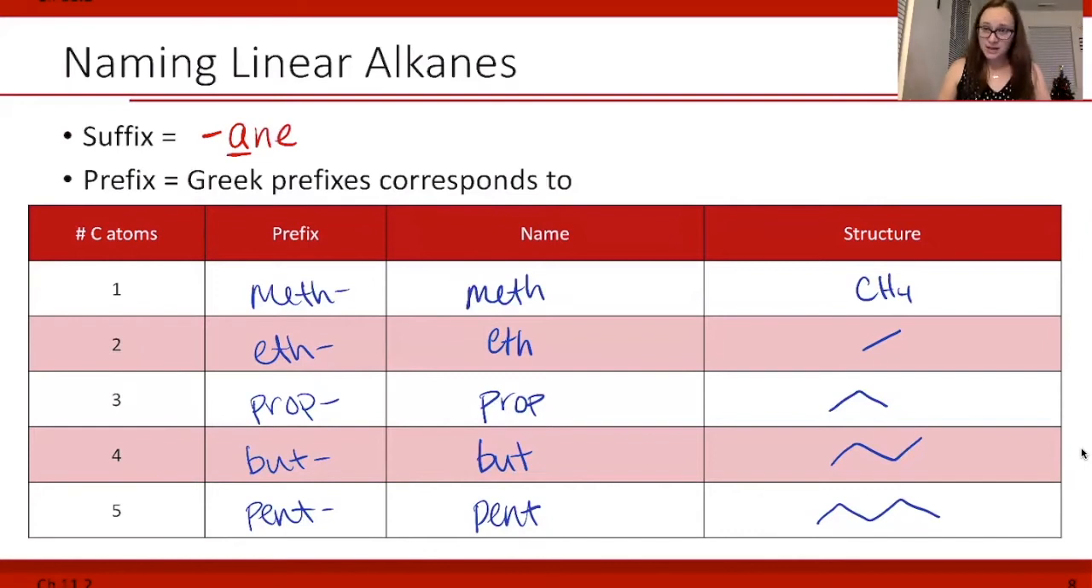Pay particular attention to the A, because that will change when we have either double or triple bonds in a carbon chain. And then the prefix for the word is going to correspond to how many carbons are in that molecule, or in the longest chain specifically. Greek prefixes correspond to the number of carbons in the chain. Let's make this blue, so that it matches our chart below.